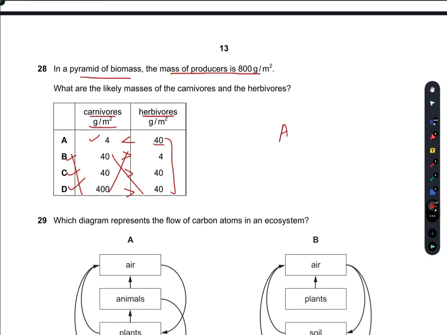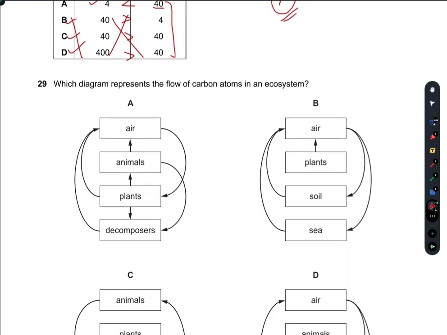A is the right answer, which supports the idea that the carnivores are present in the least amount, whereas herbivores are then present in greater amount and mass of producers is greatest. So A is the right option.